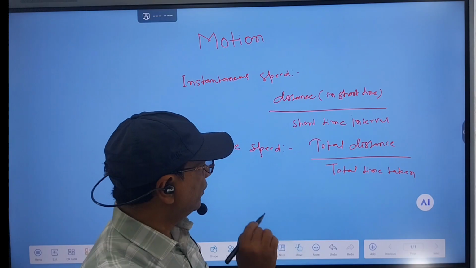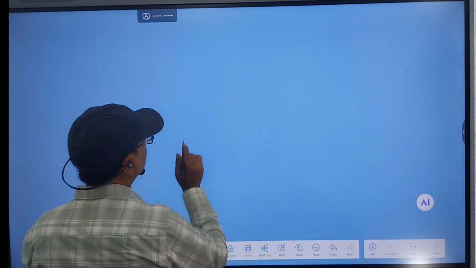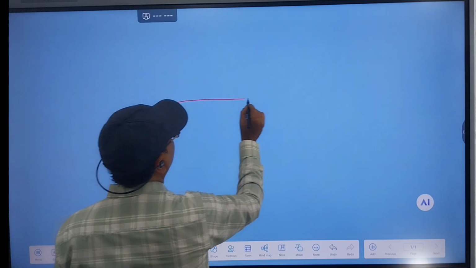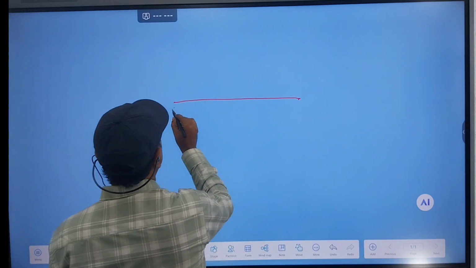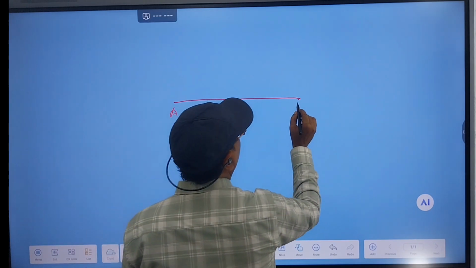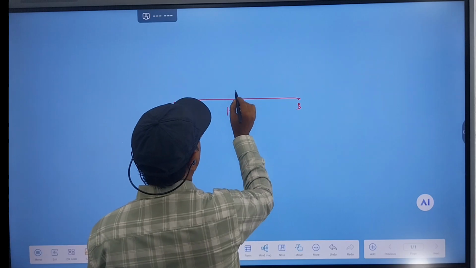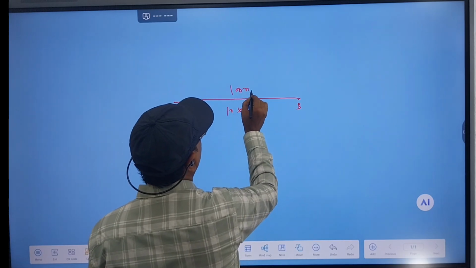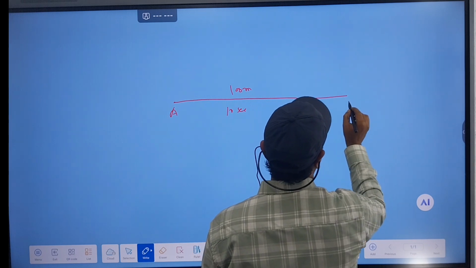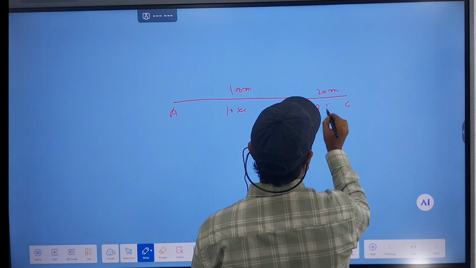Okay, we will see it with a simple example. Suppose a body has started the motion from A, and it reaches B in 10 seconds. Suppose the distance is 100 meter. Again, it proceeds with its motion and reaches C, which is 20 meter away, and the time taken is 2 seconds.